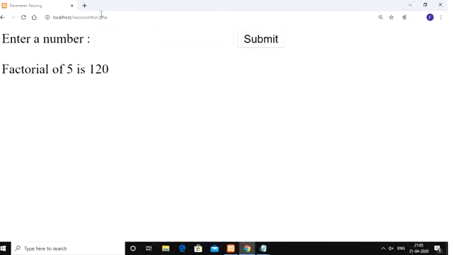Factorial of 5 is 120. Let us say you give 4. Factorial of 4 is 24. Let us say you give 3. Factorial of 3 is 6 here. Let us say you give 1. Factorial of 1 is 1 here. So this is how you find the factorial here.